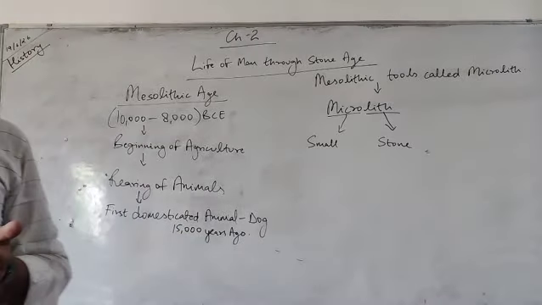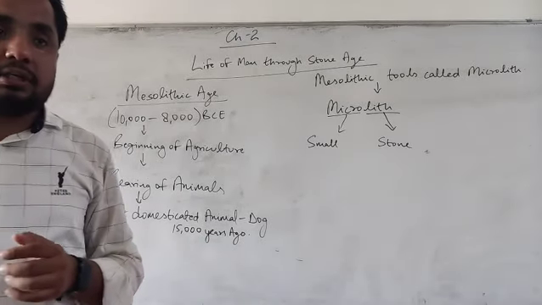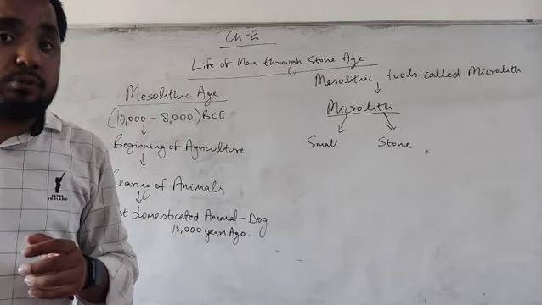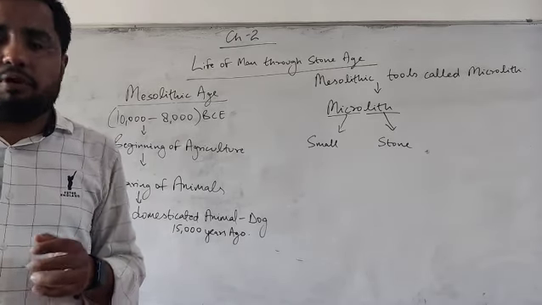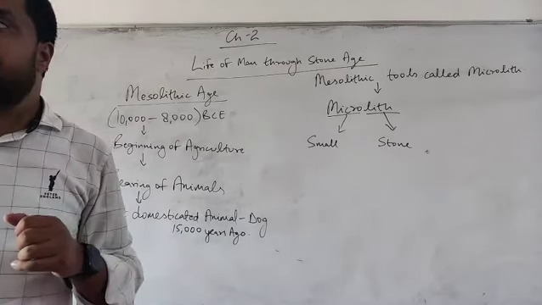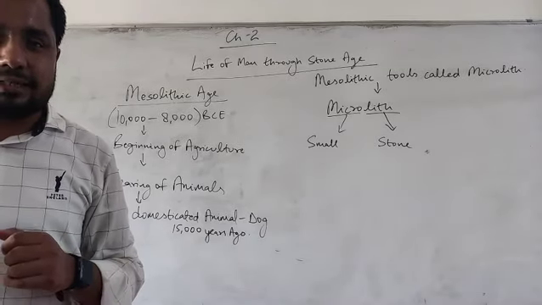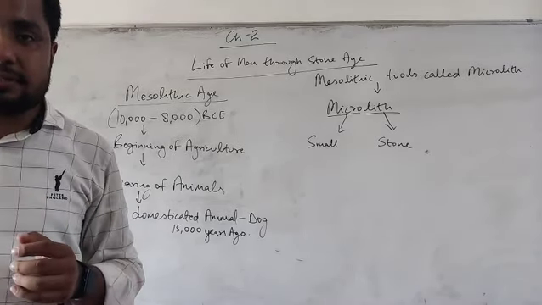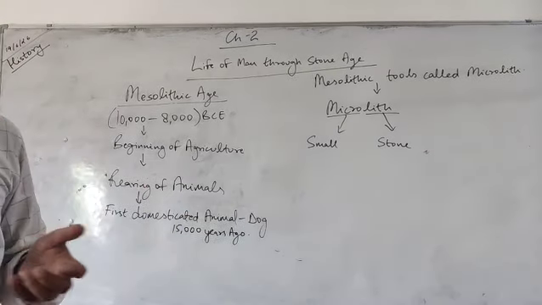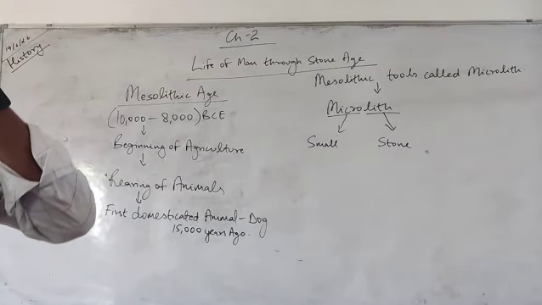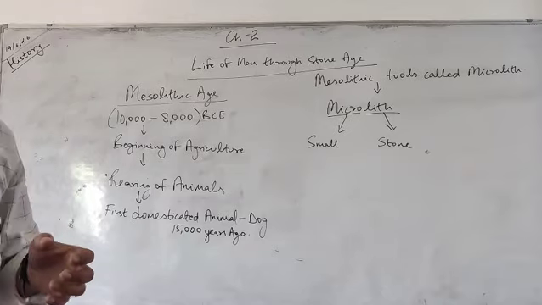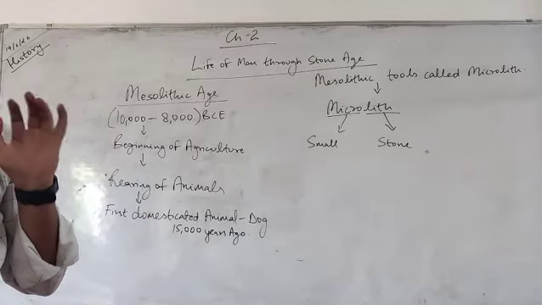What does it mean? That in the Paleolithic age there was no one who knew the art of agriculture. What did they do for eating food? They used to pluck it from the trees. They used to kill the animals for food, flesh and meat, all sorts of things. So they didn't do cultivation and they didn't know that art.